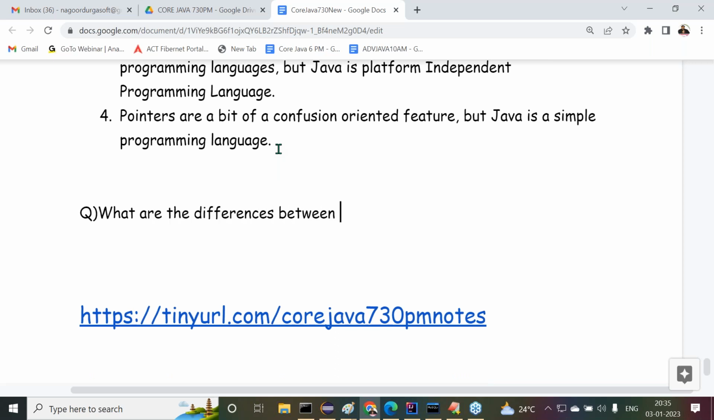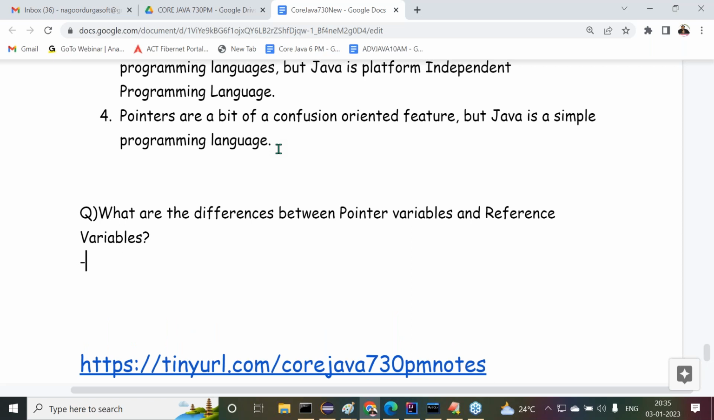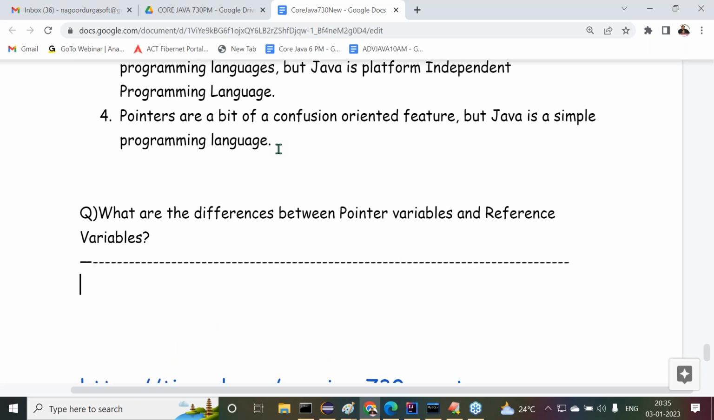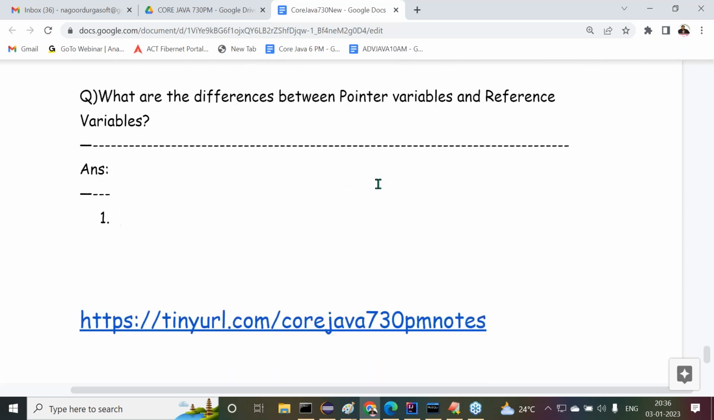What are the differences between pointer variables and reference variables? Right, sir. This is the straightforward question here. We have to answer that. As we have seen in the total discussion, we have to give some answers clearly. First of all, we have to talk about where pointer variables are available and where reference variables are available. If you observe this clearly,